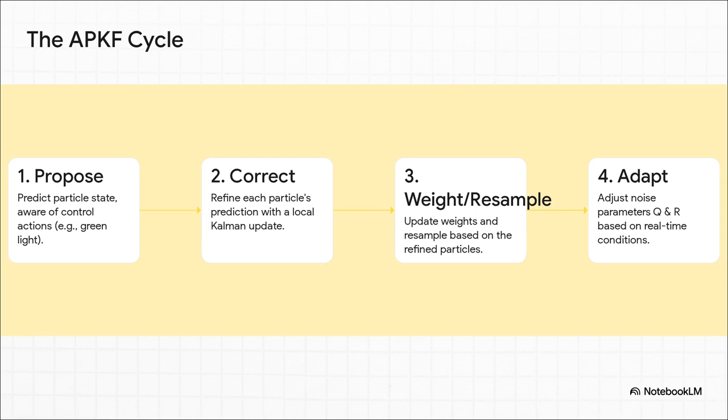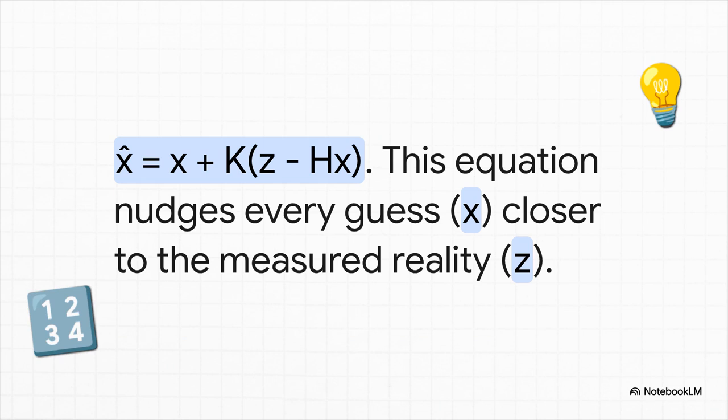The filter adapts. It learns in real time whether it should trust its own models more or the data coming in from the sensors. Okay, I know, an equation. Don't worry, the idea behind it is actually really simple. All it's saying is that our new, better estimate is just our original guess plus a small correction. And that correction is based on the error, the difference between what our sensor saw and what our particle predicted, multiplied by a trust factor, K. It's just a really elegant way to nudge every single guess a little bit closer to reality.